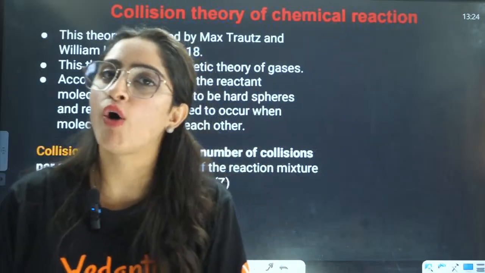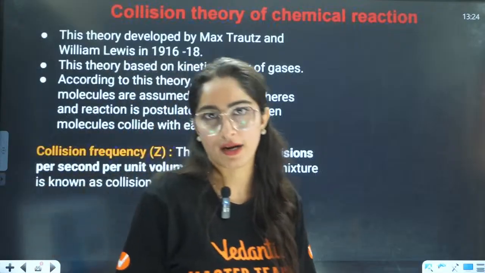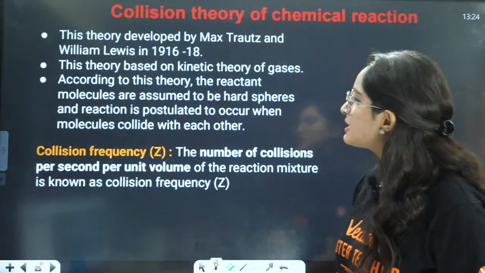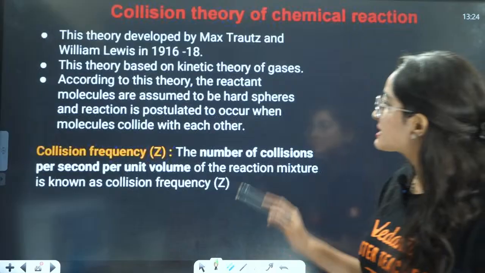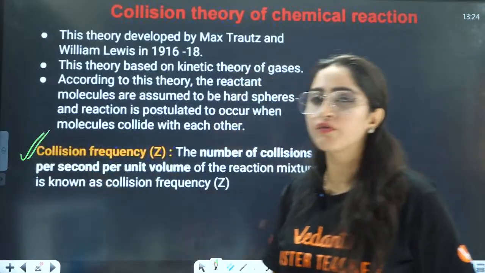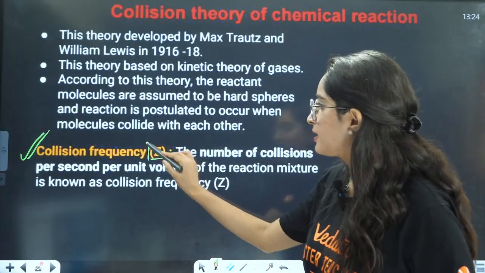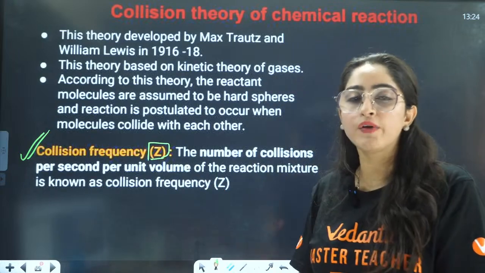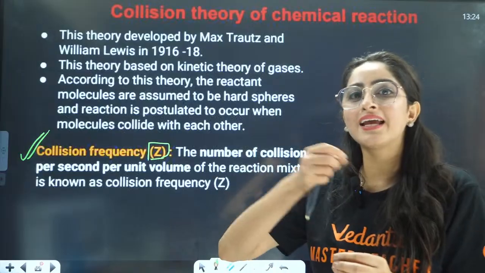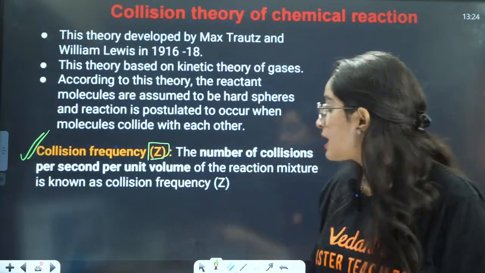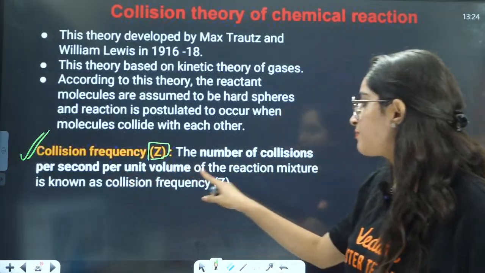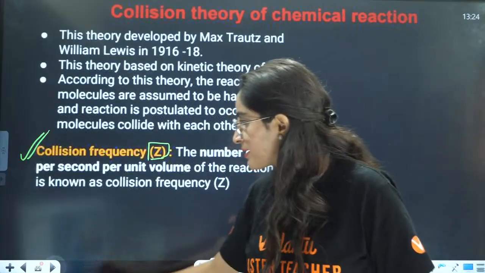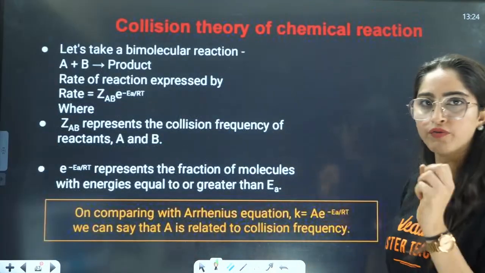Only then can they form the products, right? That is the first thing. That is the activation energy. The second thing is collision frequency, which I will represent by Z. They are saying there should be proper collisions between the molecules so that they can react and give us products, right? The number of collisions per second per unit volume in the reaction mixture is called the collision frequency.